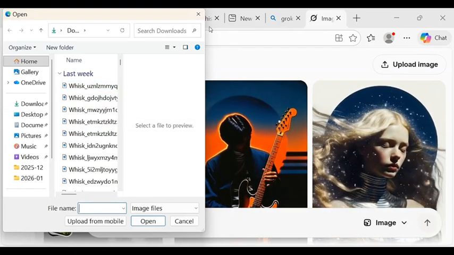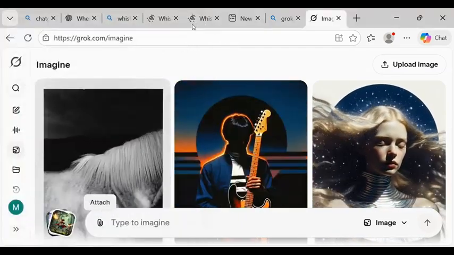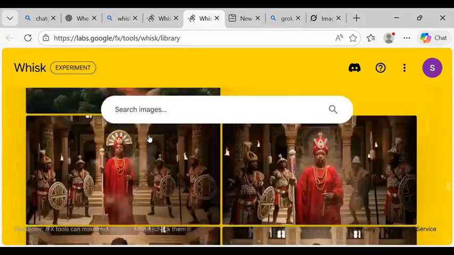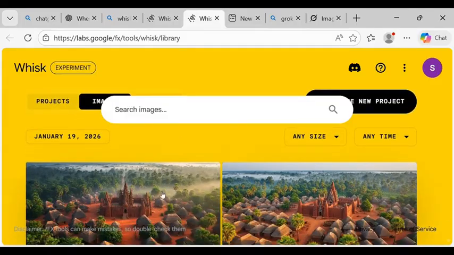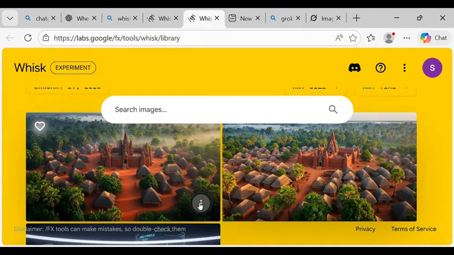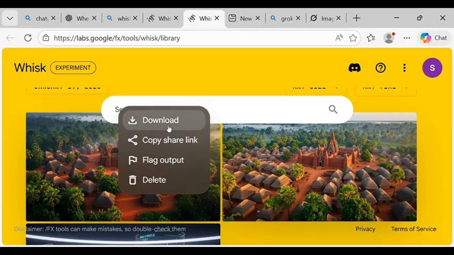Let me show you guys the image. Let's download the image to our laptop. Let me download the image so that I'll try one example. Now, this is the image. We are going to click on it and click on download. Now, it has successfully